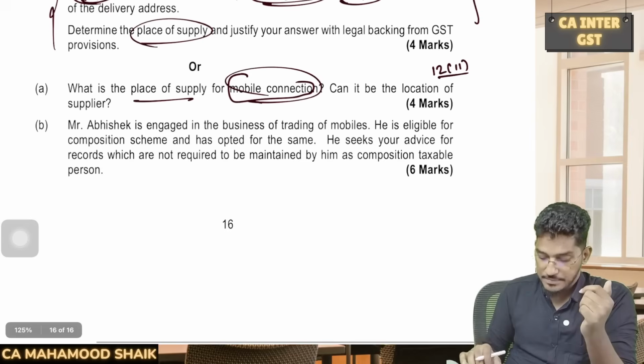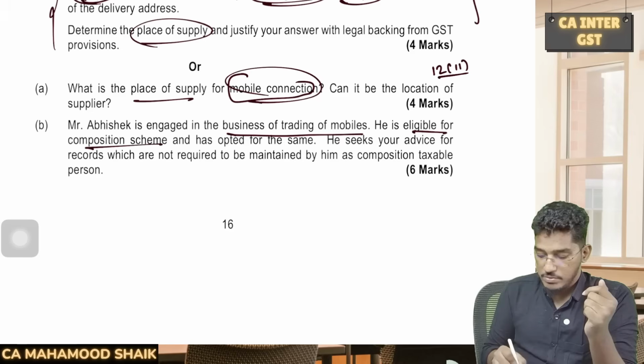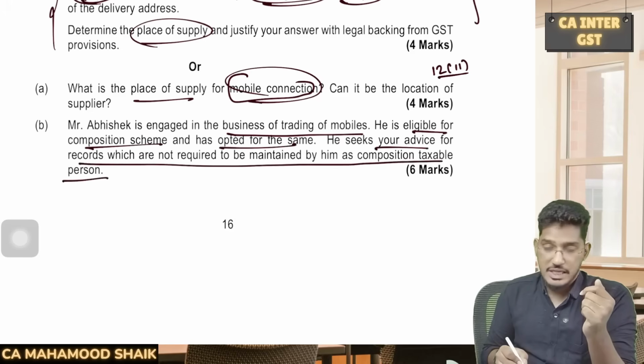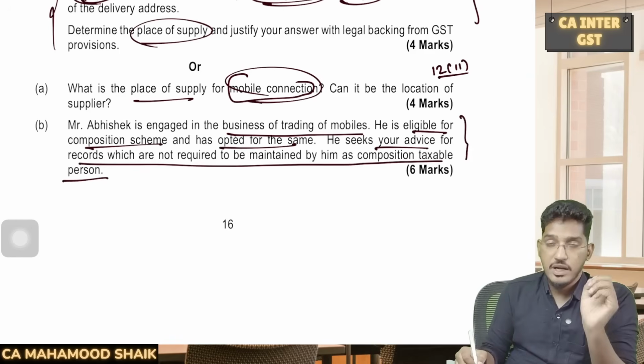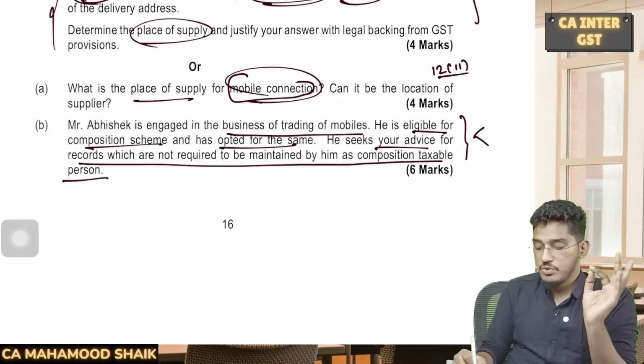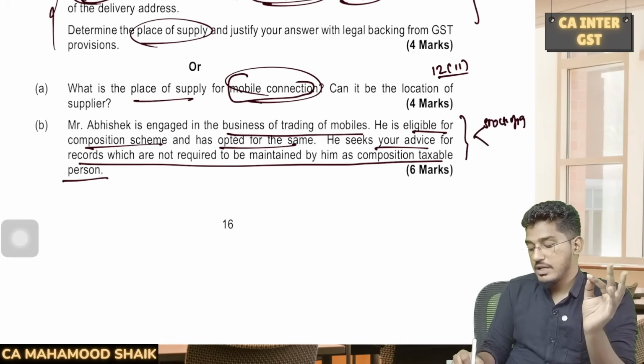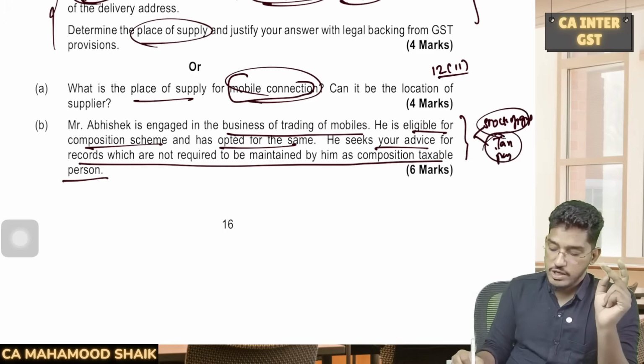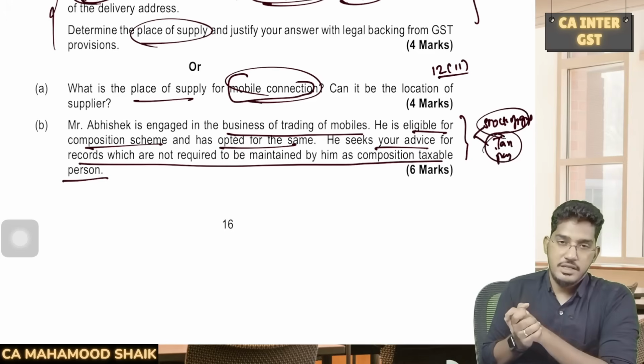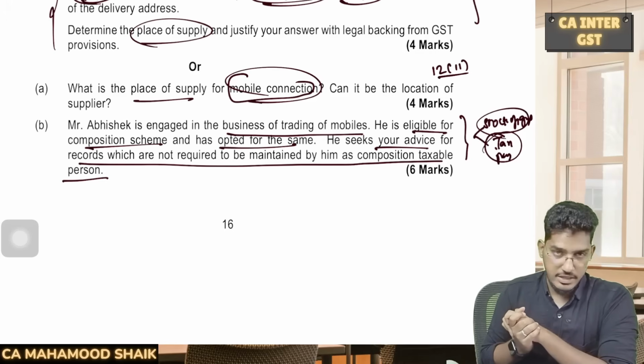No practical question, nothing. Mr. Abhishek is engaged in the business of trading of mobiles. He is eligible for the composition scheme and has opted for the same. He seeks your advice for records which are not required to be maintained by him as a composition taxable person. As we all are aware, if you are opting for the composition scheme, two kinds of records you are not required to maintain. You are not required to maintain records regarding the stock of goods. You are also not required to maintain the records relating to tax payment details. So these two records you are not required to maintain.